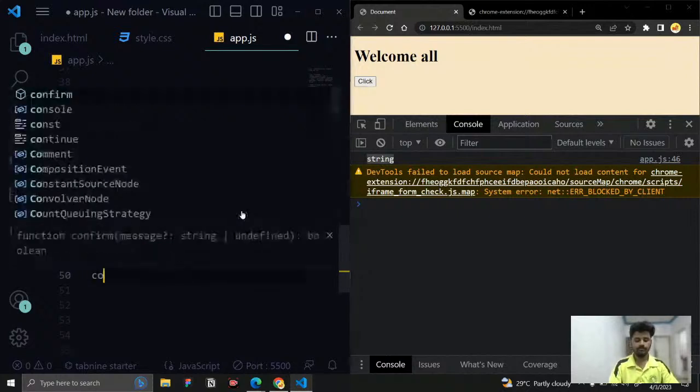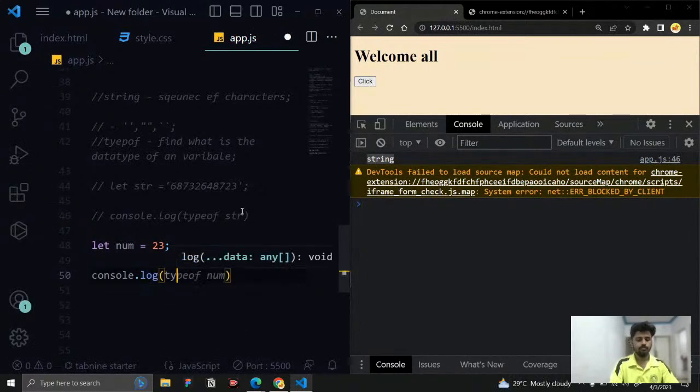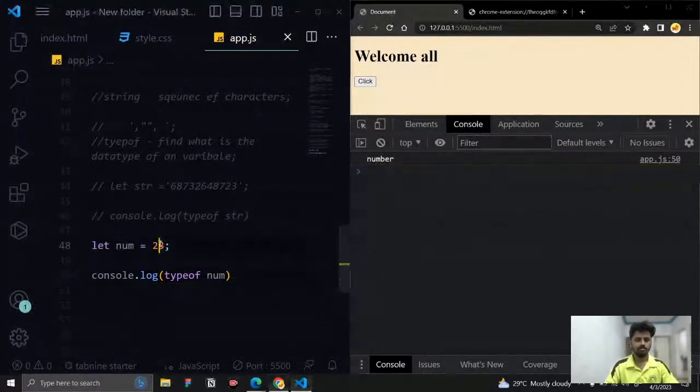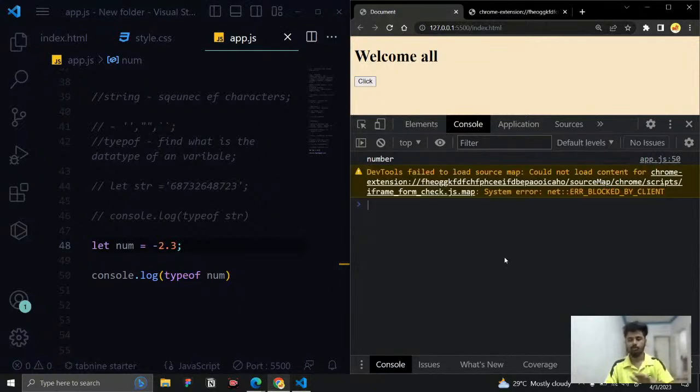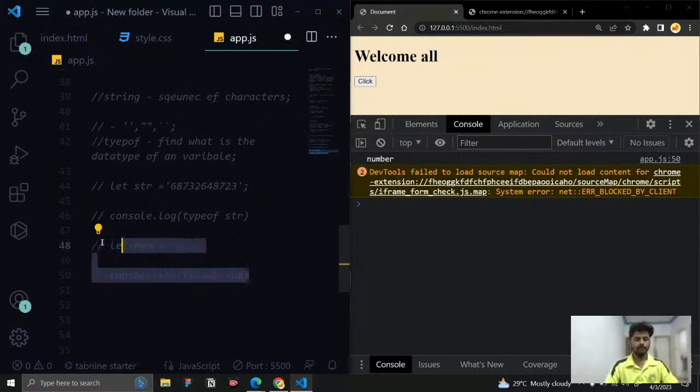So simply console.log, and I say typeof num. We're going to see number. If I give a float value, number. If it is a negative value, number. Whether it is a whole number, integer, anything, it is going to be a number only, no different splitting. But you should not enclose a number in double quotes or single quotes. If you do that, then it is a string.